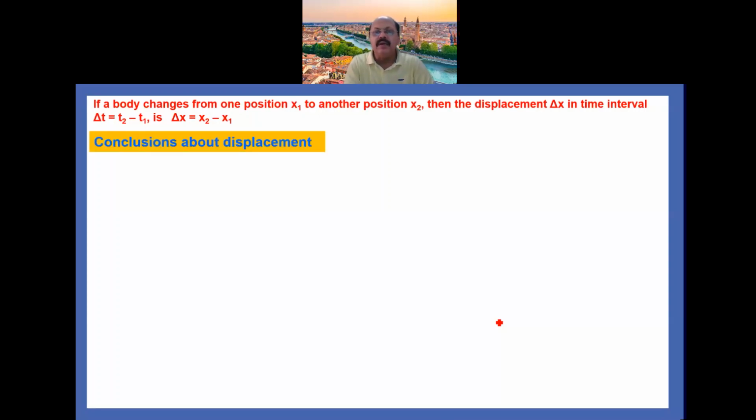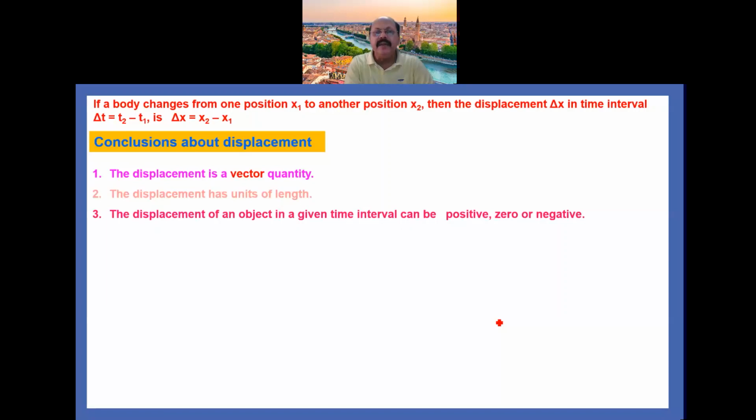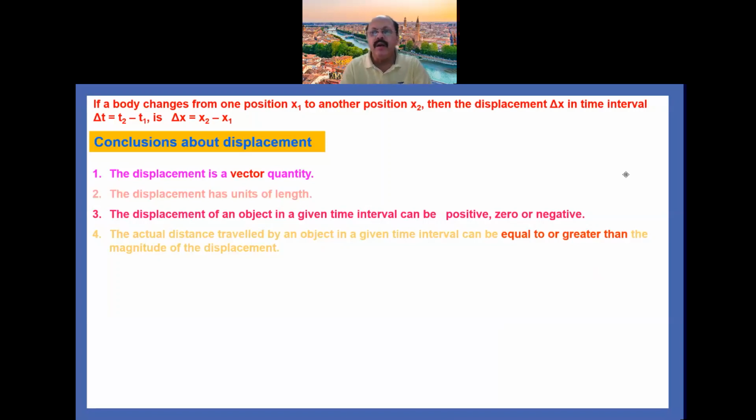Now conclusions about the displacement. The displacement is a vector quantity. Displacement has units of length. Displacement of an object in a given time interval can be positive, 0 or negative. Actual distance traveled by an object in a given time interval can be equal to or greater than the magnitude of displacement.